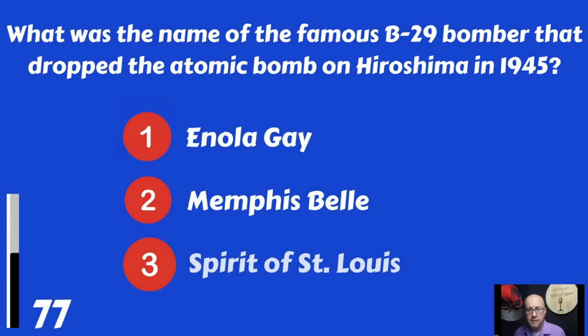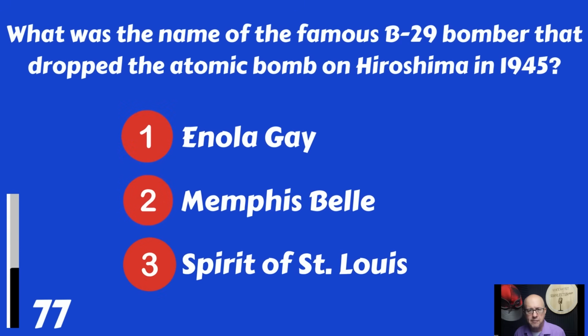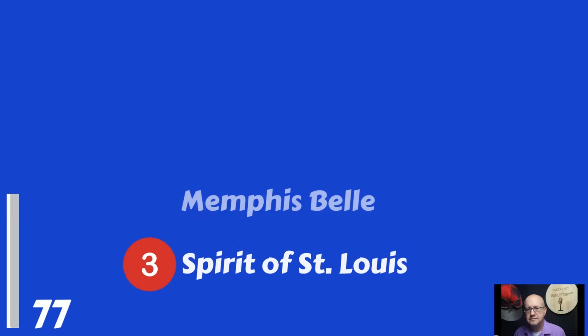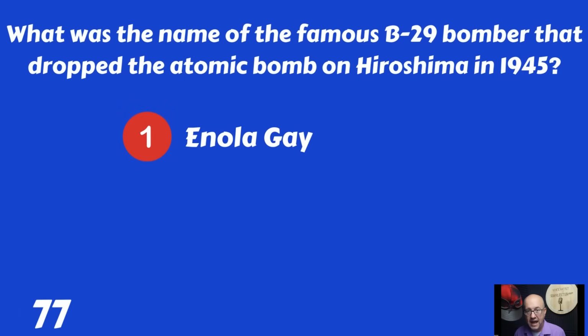What was the name of the famous B-29 bomber that dropped the atomic bomb on Hiroshima in 1945? The Enola Gay, the Memphis Belle, or the Spirit of St. Louis? That was the Enola Gay.